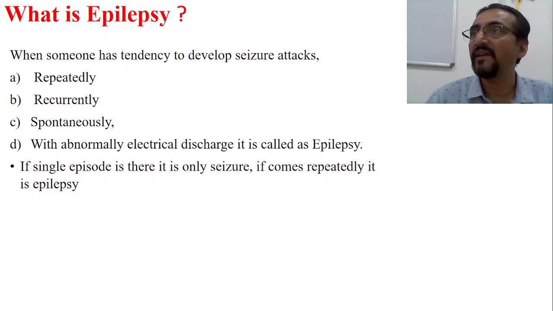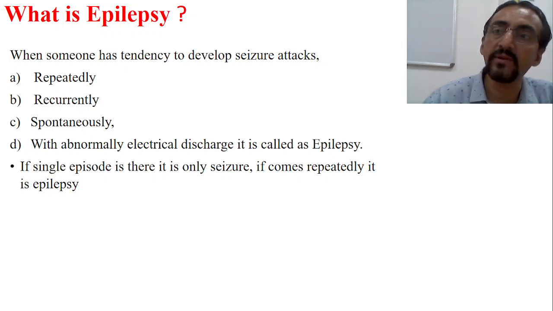Now, what exactly is epilepsy? Epilepsy is nothing but a repeated seizure. A seizure, when it is occurring repeatedly, is called epilepsy. And what is a seizure? Seizure means abnormal motor activity, abnormal sensory activity, and abnormal psychomotor activity or autonomic activity.